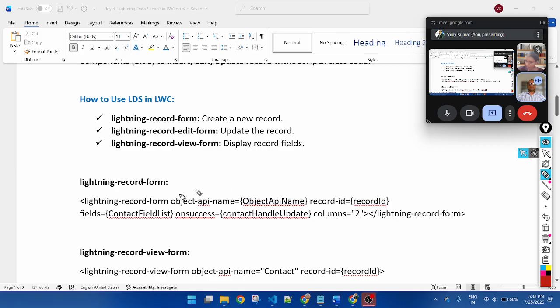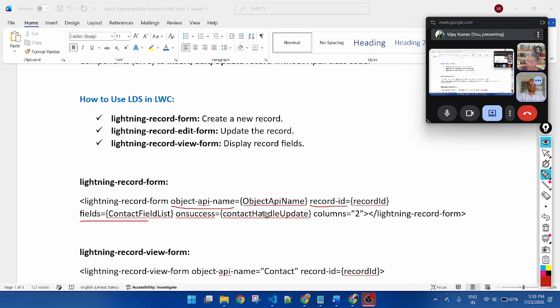If you are using lightning-record-form, here you can see that some attributes are mandatory. What kind of attributes? The object API name, then record ID, then fields.